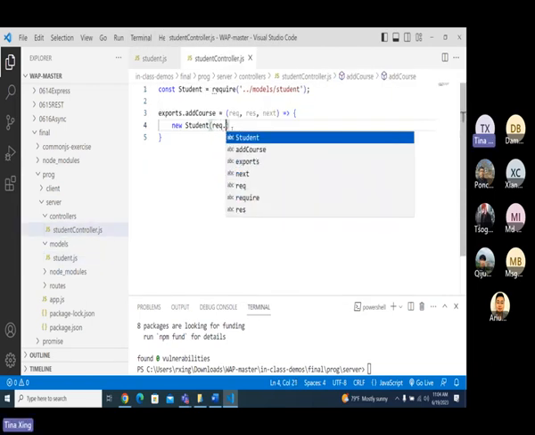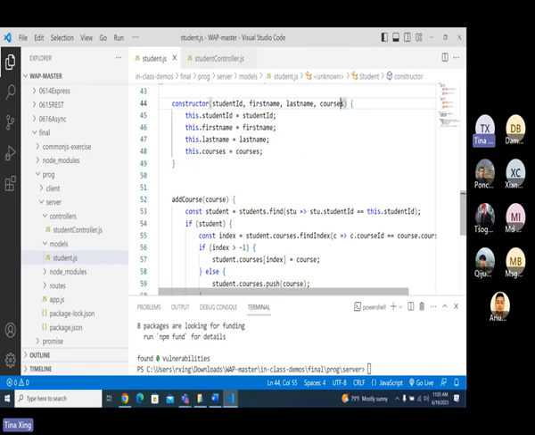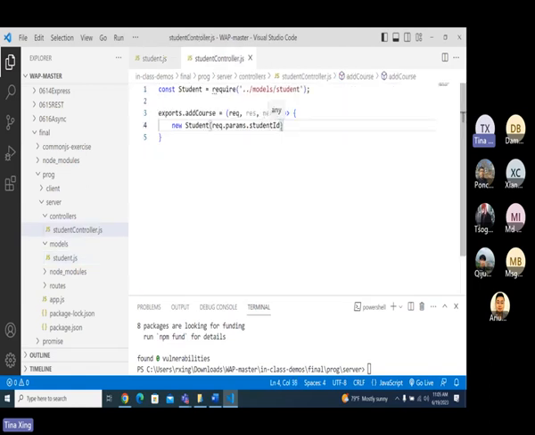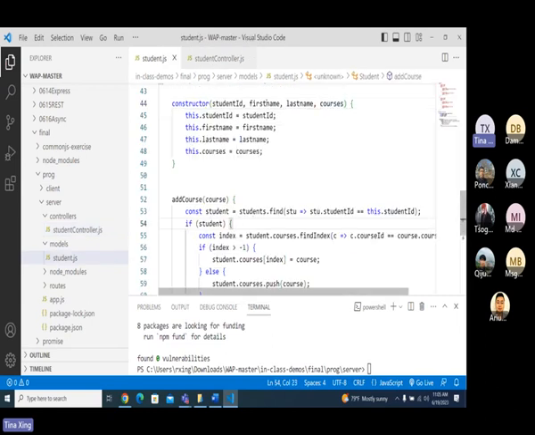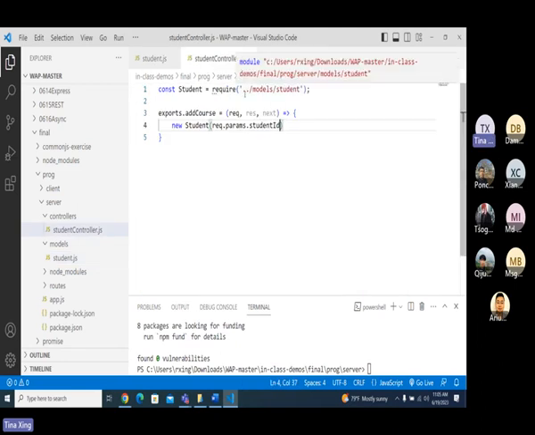Yes, exactly. Request ARM. Suppose the parameters are called student ID, okay? Student ID, okay? And what am I going to give here? You don't need to give anything because I only use the student ID, first name, last name, course. I didn't give. If you really want to give, you can give undefined, ABC, 1, 2, 3, 4, as you want. Okay. I don't do anything for it. Do you understand me? Because in this method, did I use first name and courses? No, I'm just using the course and student ID, then get all the things from this student I find from the database, right? So here, if I don't give, all are going to be undefined.